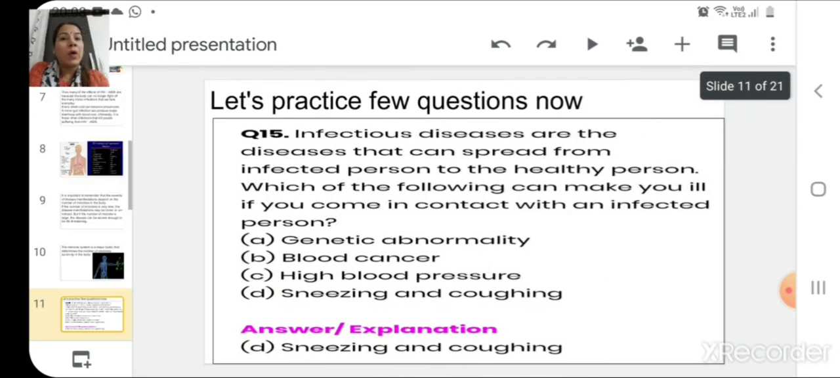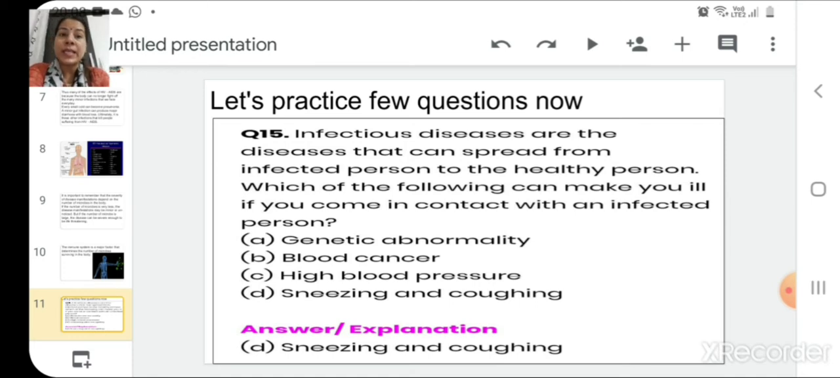And now I have some practice questions for you. We will discuss these questions as practice. So the first question which I have taken here is, infectious diseases are the diseases that can spread from an infected person to a healthy person. Which of the following can make you ill if you come in contact with an infected person?